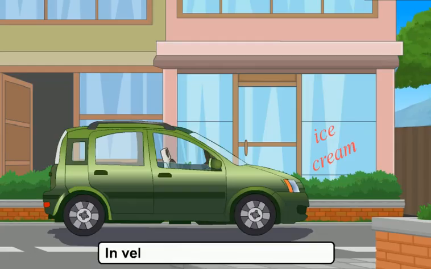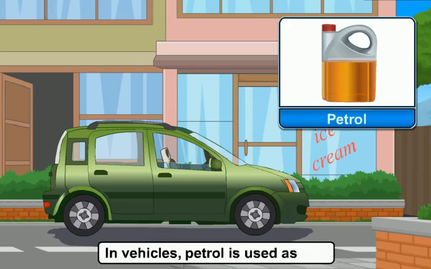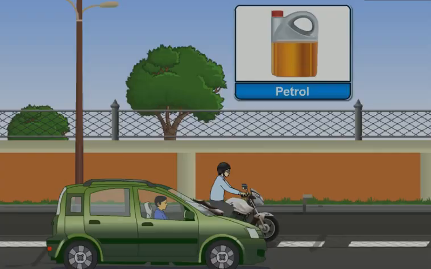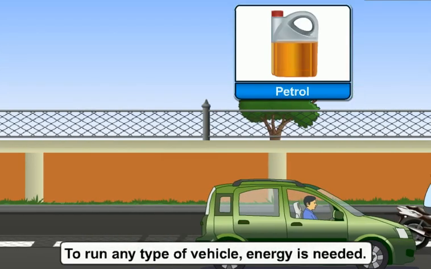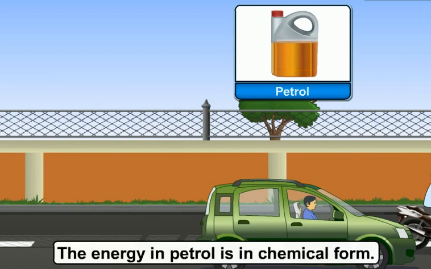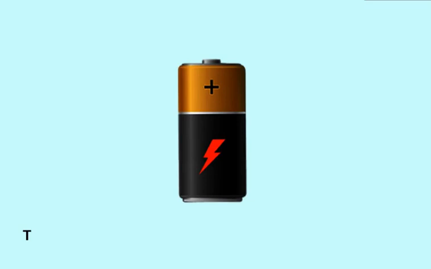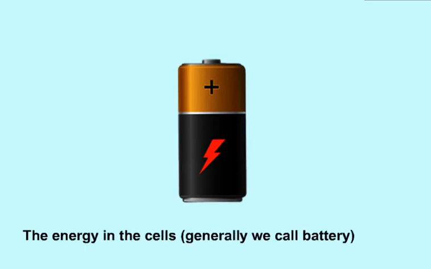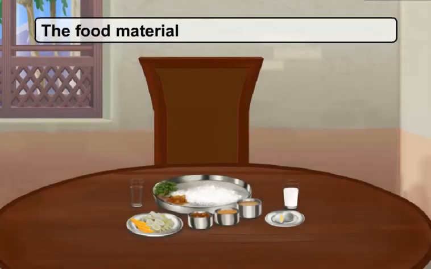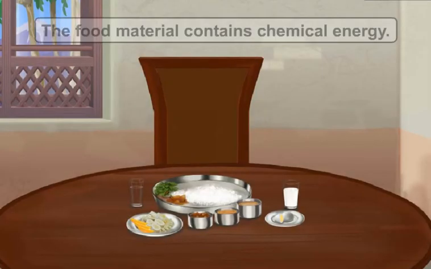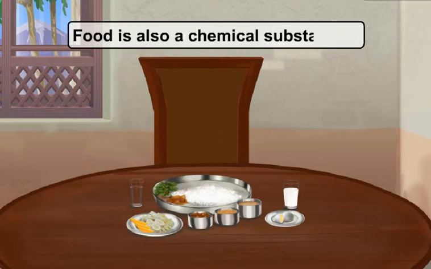Students, in vehicles, petrol is used as fuel. To run any type of vehicle, energy is needed. The energy in petrol is in chemical form. Similarly, the energy in the cells, that is generally we call battery, contain chemical energy. The food material contains chemical energy. Food is also a chemical substance.